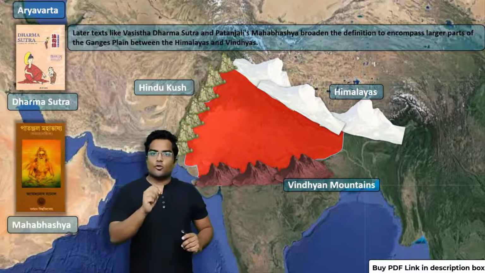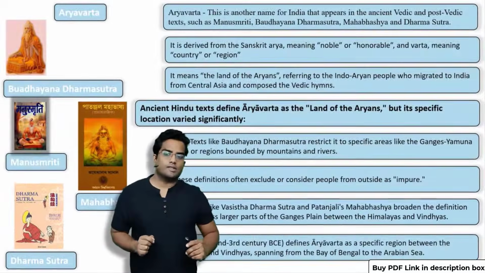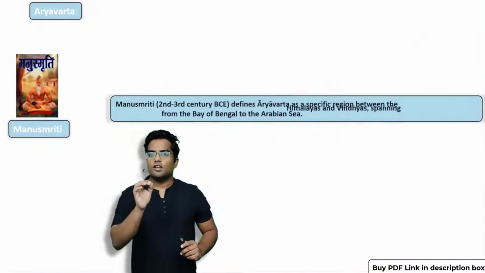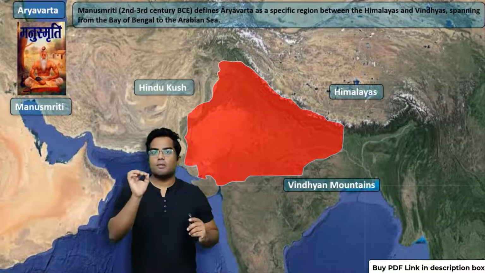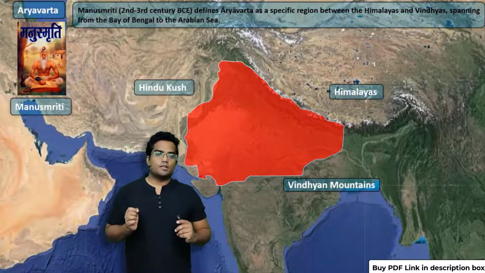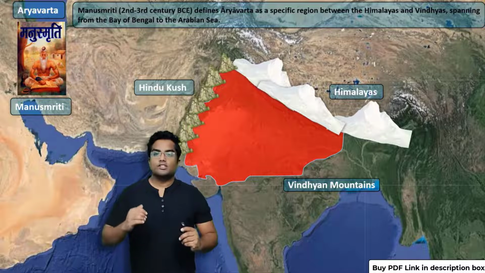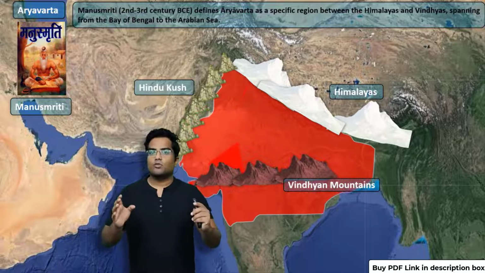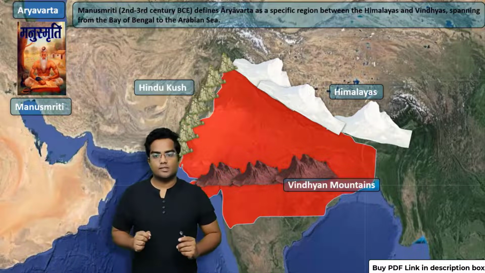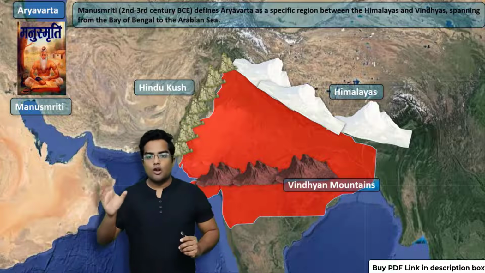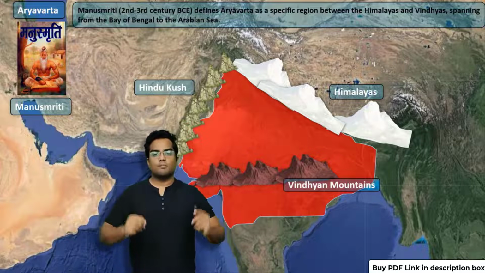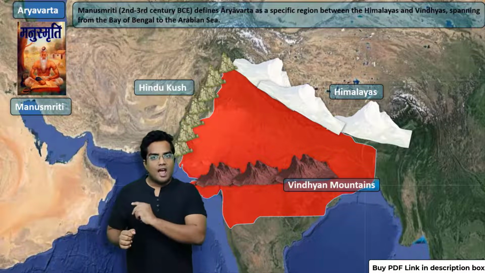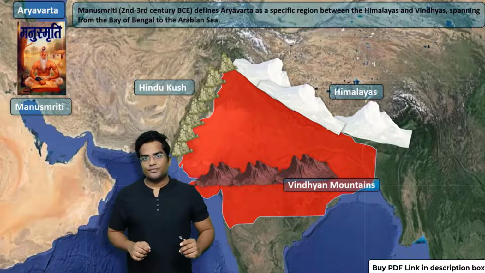Now we are going to look at another reference to Aryavarta, a very important one. This is by the Manusmriti. The Manusmriti talks about Aryavarta extending beyond the Vindhya mountains, and for the first time Aryavarta is touched by both seas. As you can see, Aryavarta is now near the Arabian Sea as well as the Bay of Bengal. The geographical concept of Aryavarta has increased exponentially.